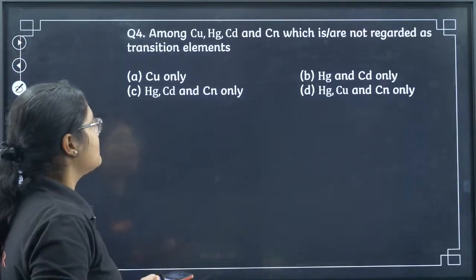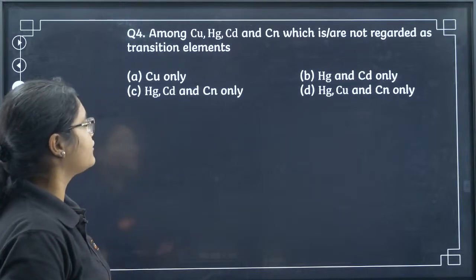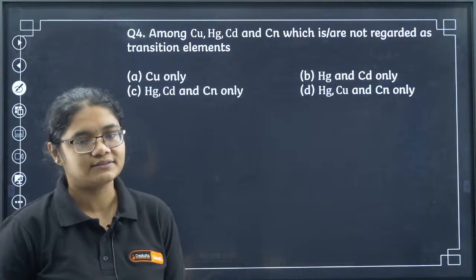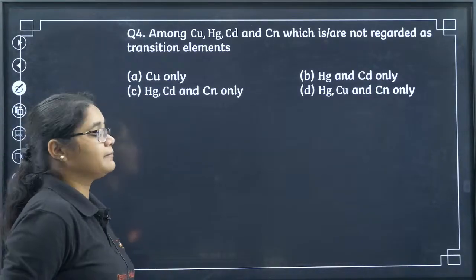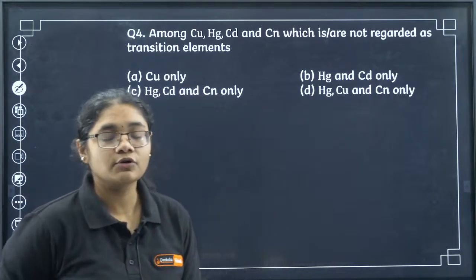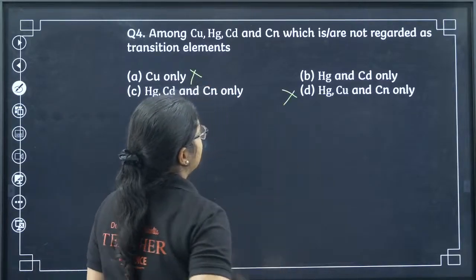Number 4, among copper, mercury, cadmium and CN, which is or are not regarded as the transition elements? Copper only, mercury and cadmium only, mercury, cadmium and CN only, mercury, copper and CN only. So copper is a transition element, we all know. So wherever copper is there, we can eliminate this one.